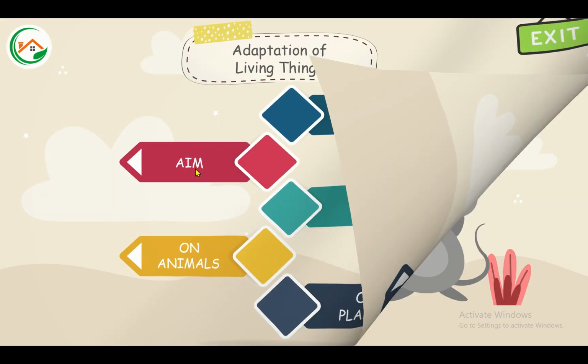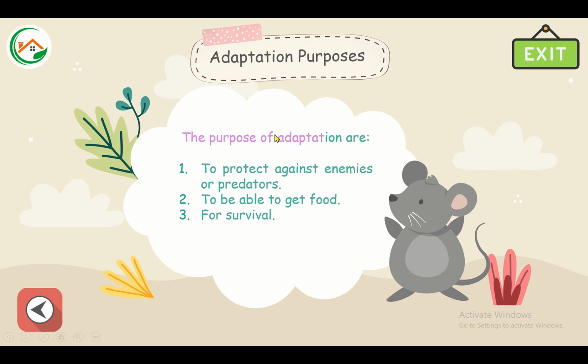Aim. The purposes of adaptation are: first, to protect against enemies or predators. Second, to be able to get food. Third, for survival.